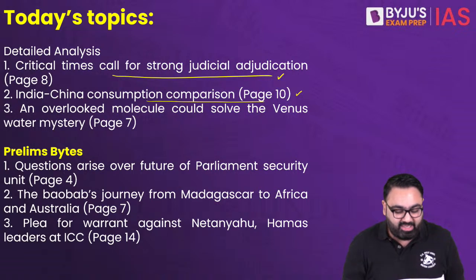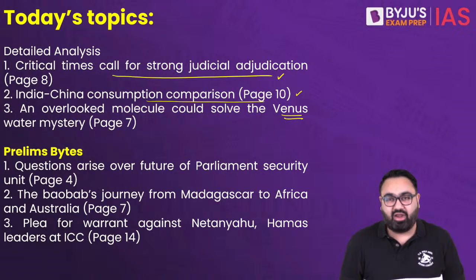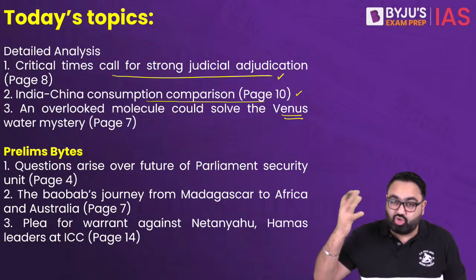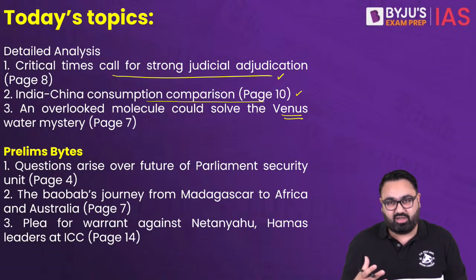Then the third topic is about Venus. Venus is extremely dry. Scientists have been trying to find out the reason for the excessive dryness on Venus. Why is it that it doesn't have water when it used to have so much water earlier? There's an article about that.